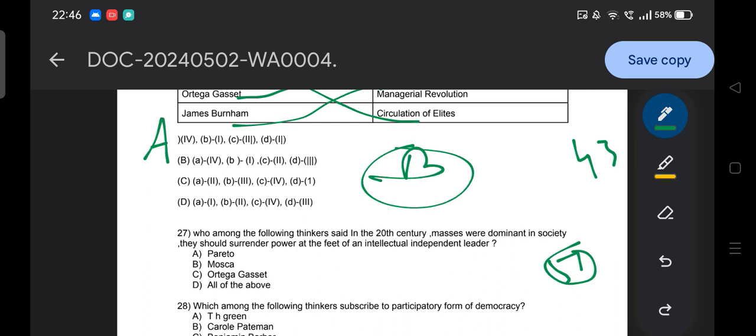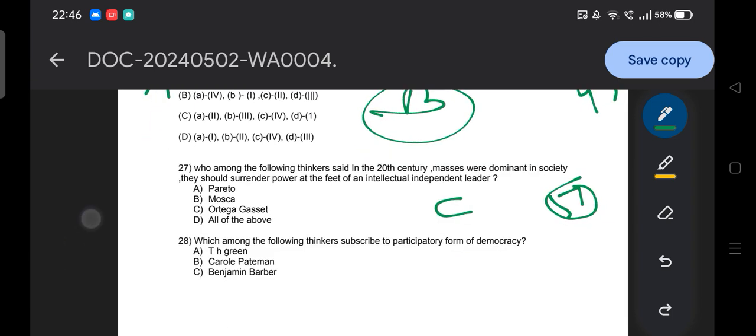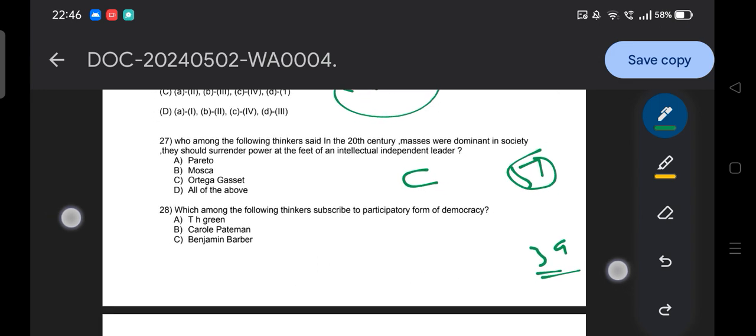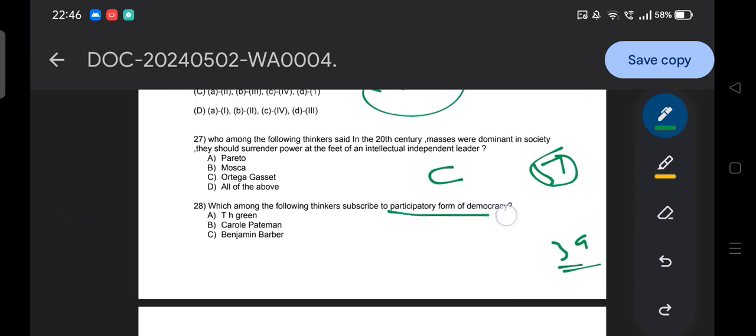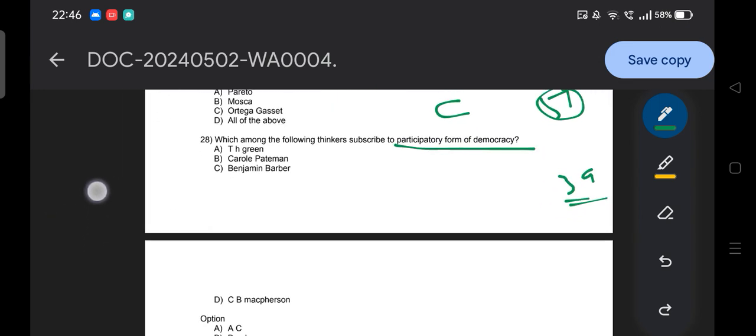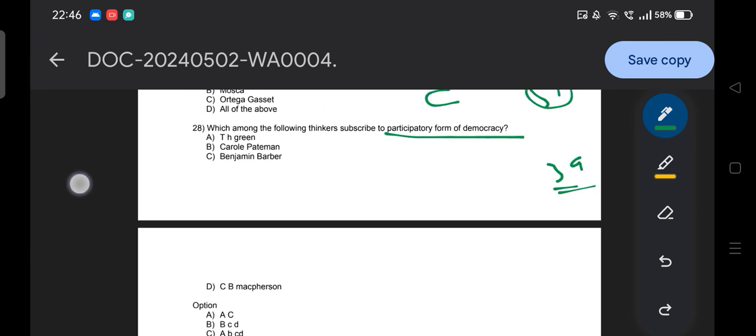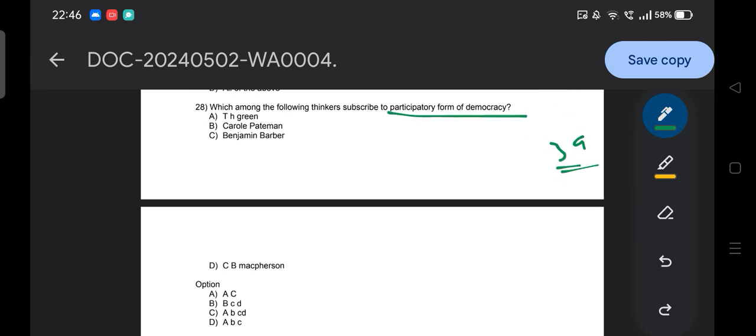And here the time is off, and the answer to this question is option C, Gasset. Okay, so Gasset. So moving to the next question. Which among the following thinkers subscribes to the participatory form of democracy? Okay, so option A, T.H. Green, option B, Carole Pateman, option C, Benjamin Barber, option D, C.B. Macpherson. Okay, so here you need to provide the answers.